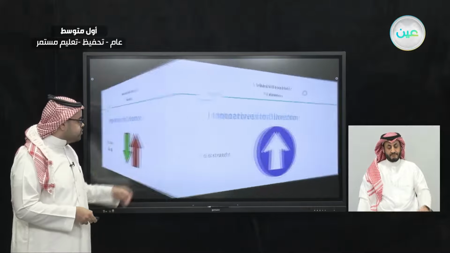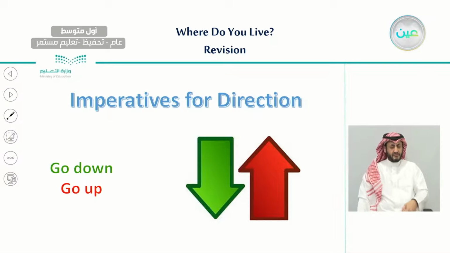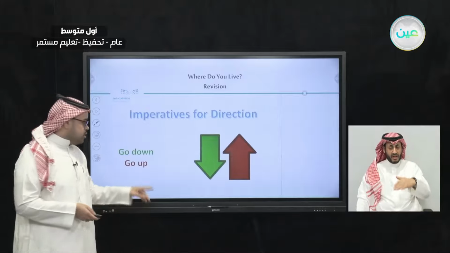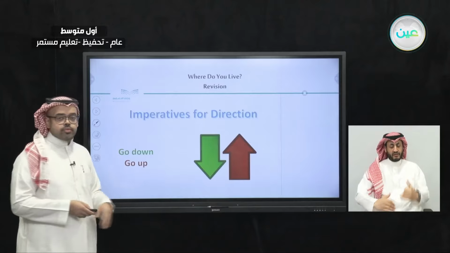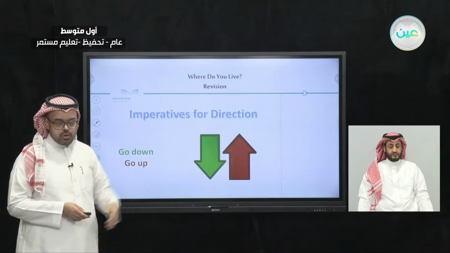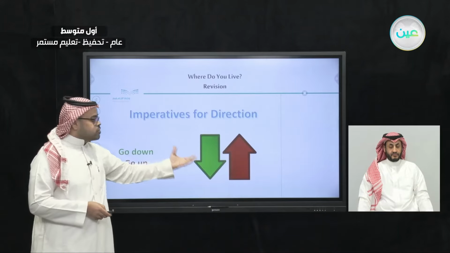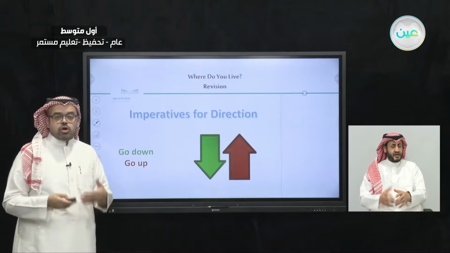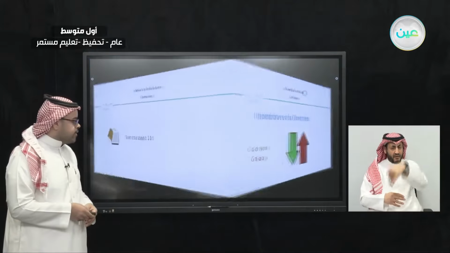And here we have, for example, in buildings, if you want to use an elevator, we would see those signs. For example, the first one, the green one, means go down, to go down to the first floor, the second floor, or maybe the basement. And the red one means go up, for example, to the 5th floor or the 6th floor, okay? These are imperatives for directions. These signs tell us how to use a place or how to go to a place.